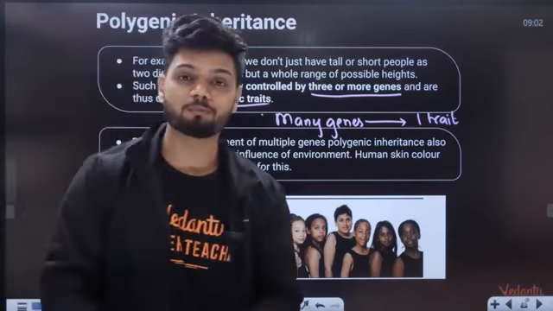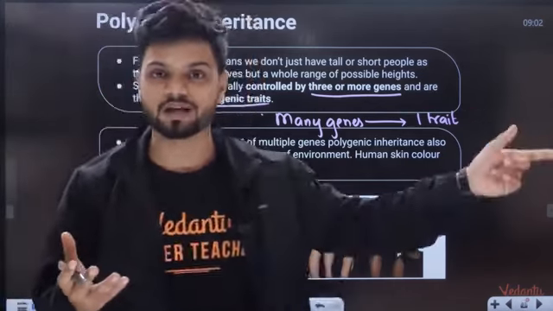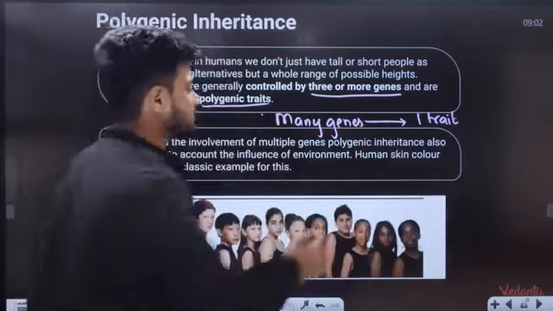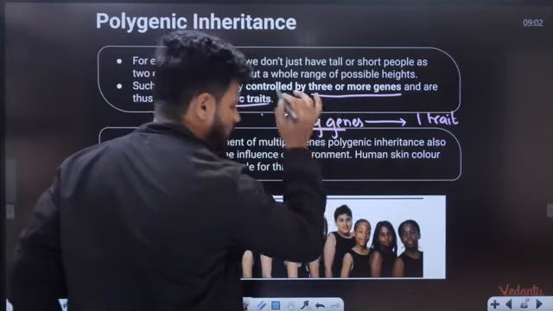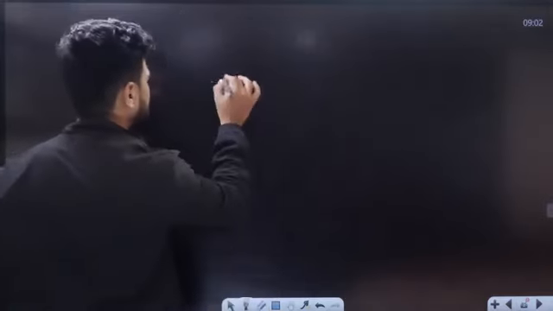And let me tell you, students, these polygenic traits are controlled by environment also. You go stand outside in the sun, you get a tan. So polygenic traits are controlled by many genes. But apart from all that, students, polygenic traits are said to be additive in nature. They are additive. Now, what is the meaning of additive? The meaning of additive here is addition.